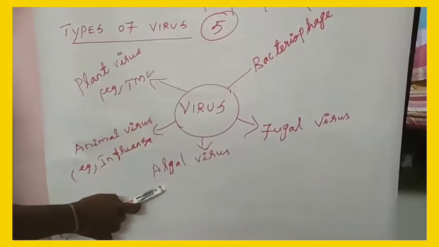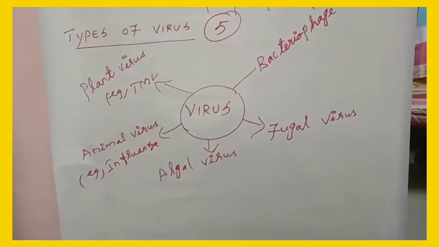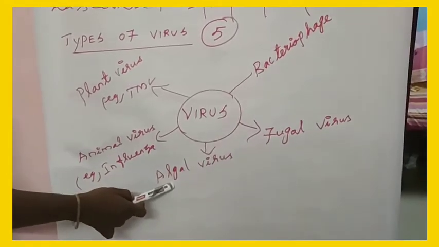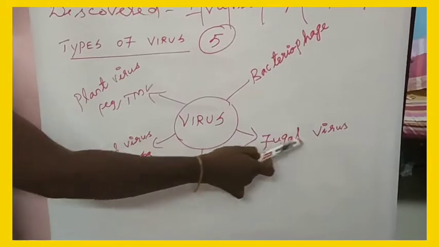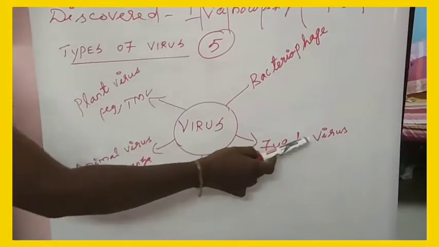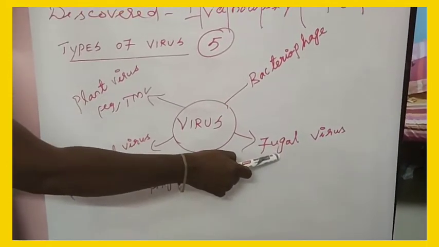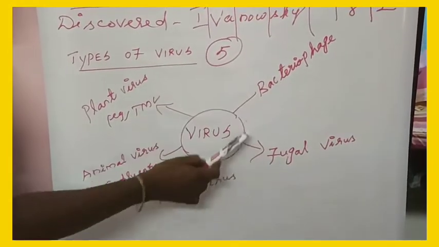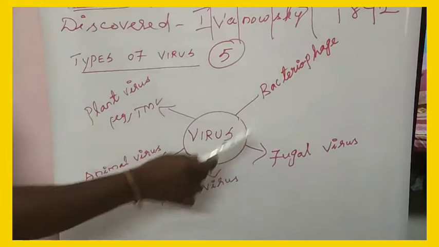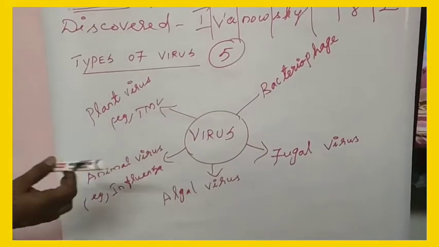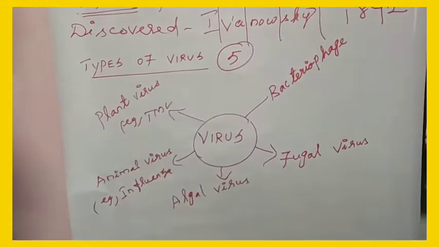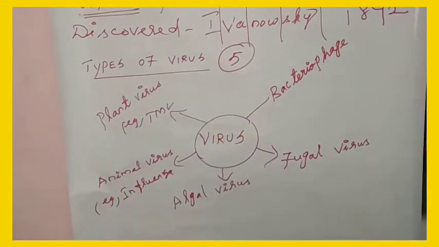A virus that infects algae is called an algal virus. Fourth one, fungal virus. A virus that infects fungi is called a fungal virus. And fifth one, bacteriophage. A virus that infects bacteria is called a bacteriophage.